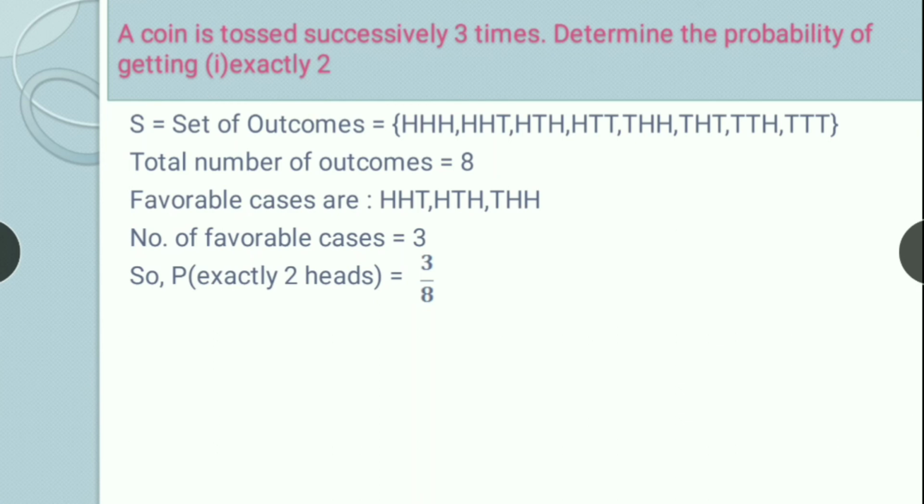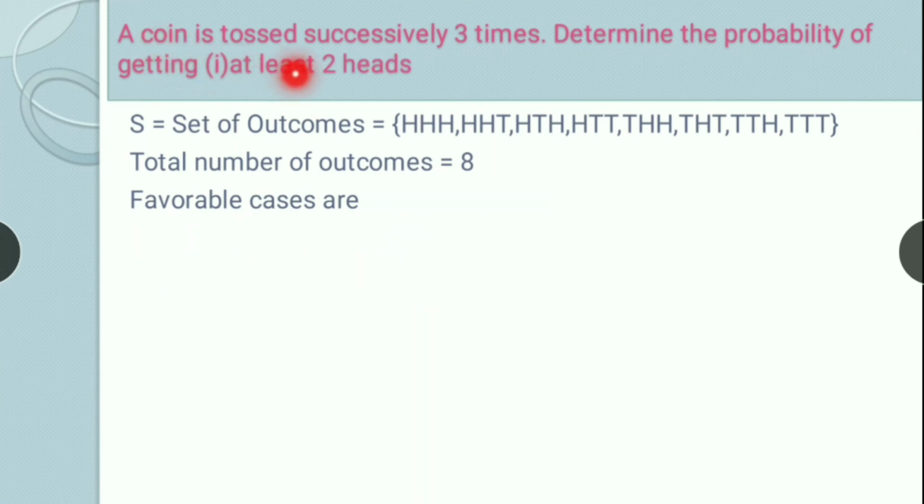Next, let's find out the probability of getting at least 2 heads. At least 2 means the minimum there will be 2. There can be more than 2 also, but they will not be less than 2. So here, when we have tossed the coin 3 times, there can be 2 heads or 3 heads, but there can't be 1 head, right? So we have to choose those cases in which we have 2 heads or 3 heads, but not the cases which have 1 head.